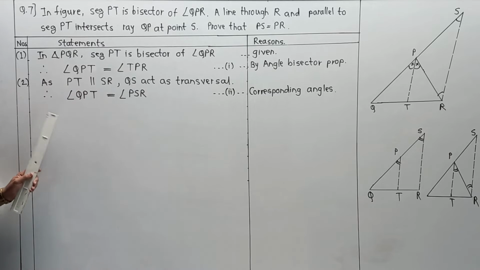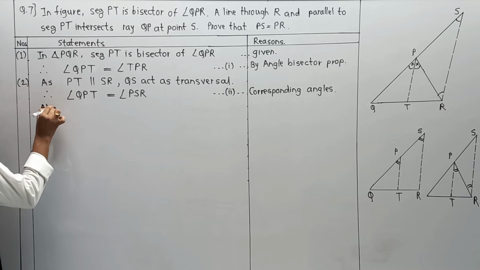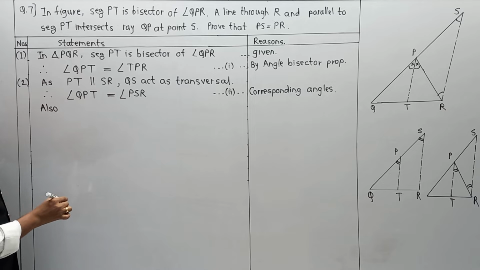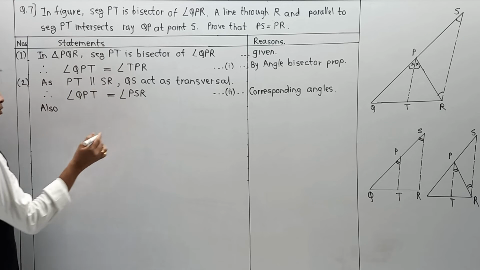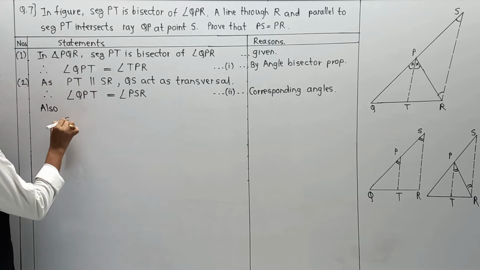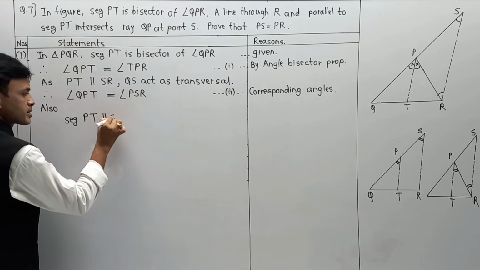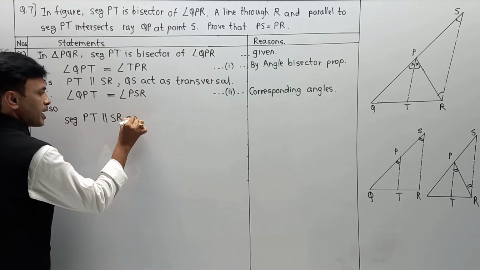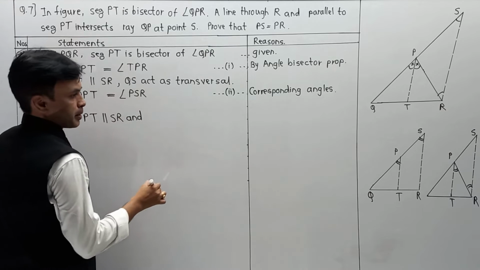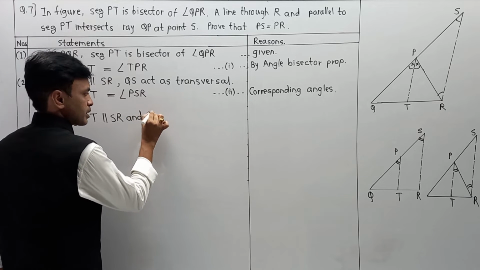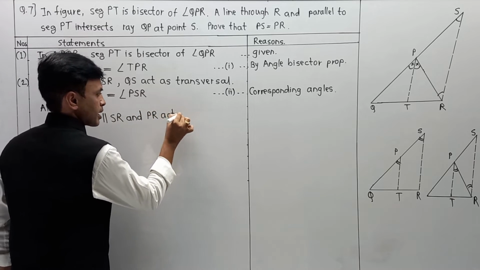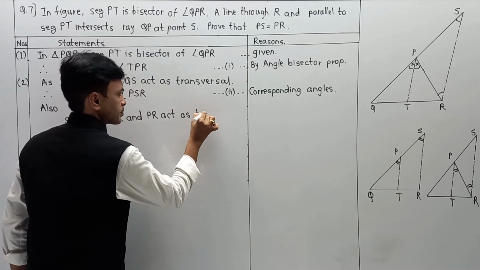Next, in the same part, I am going to write the part over here. Also, here PT is parallel to SR, and PR acts as a transversal.